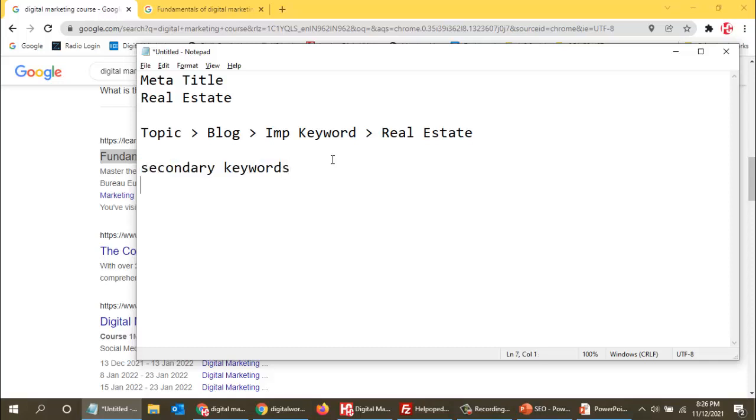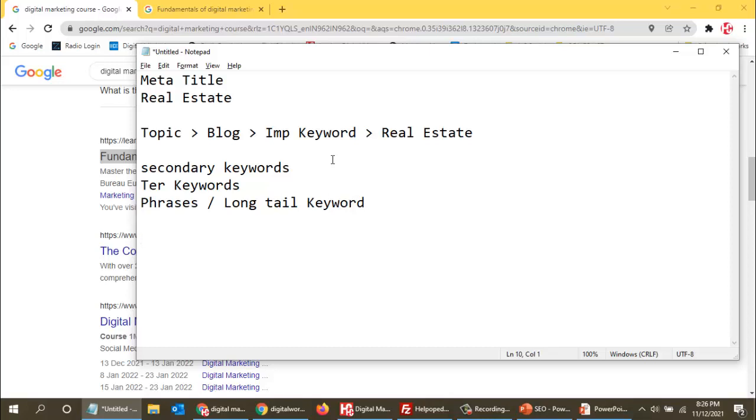And the third one is tertiary keywords, or we can also call them phrases. Now phrases can be a normal phrase, or it can be a long tail keyword. So what is a long tail keyword?